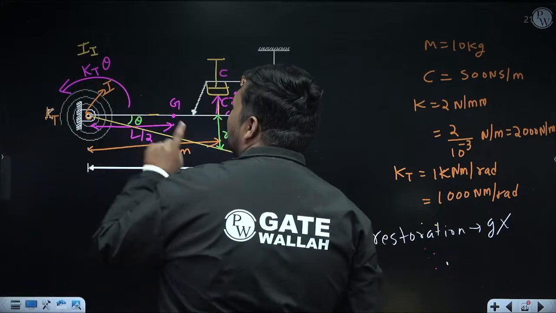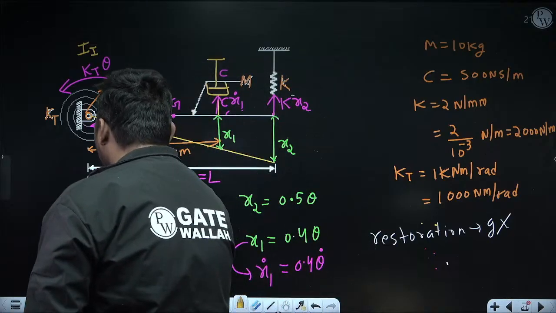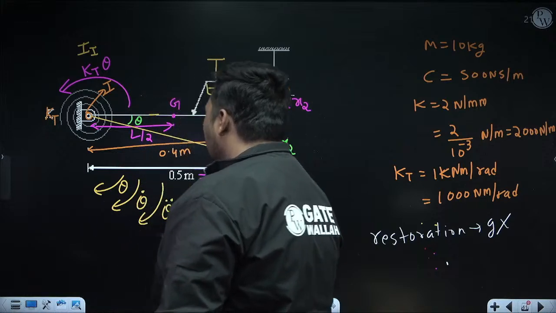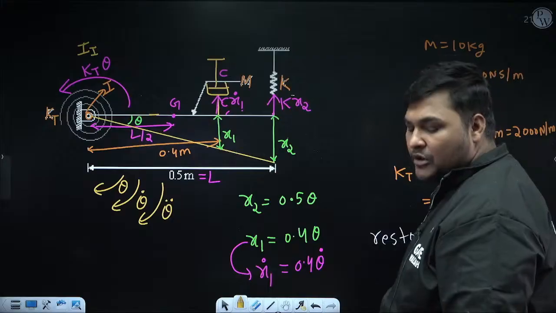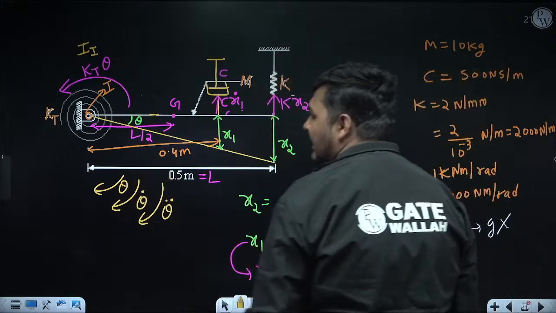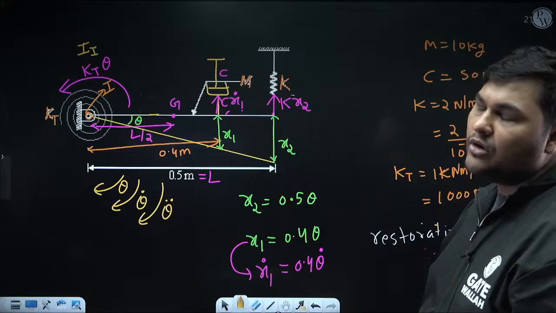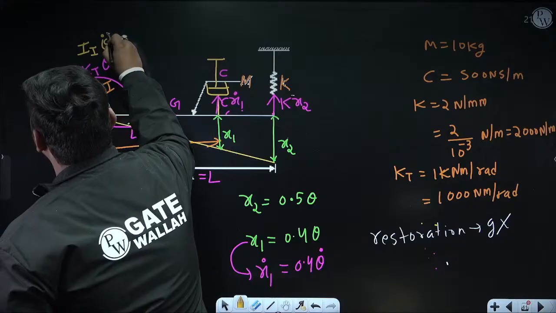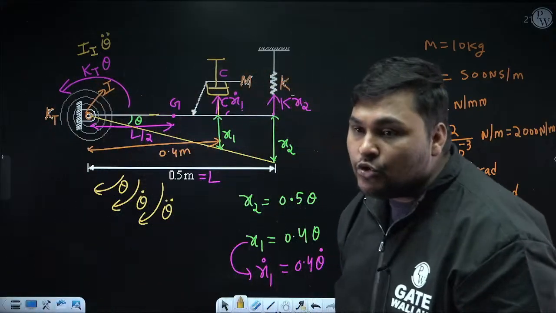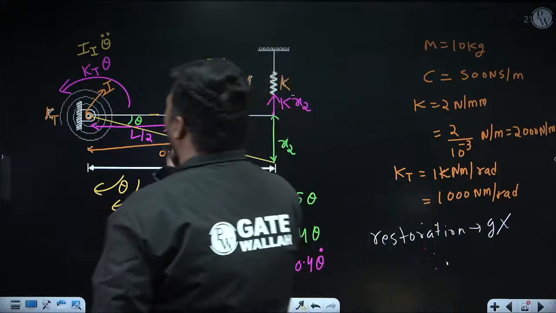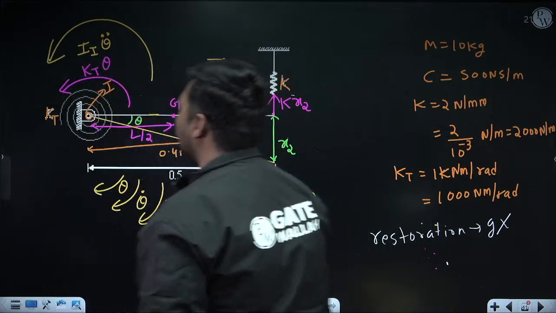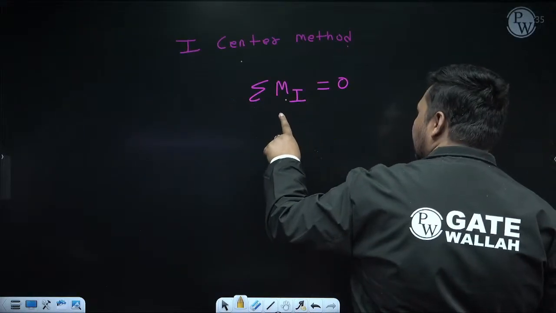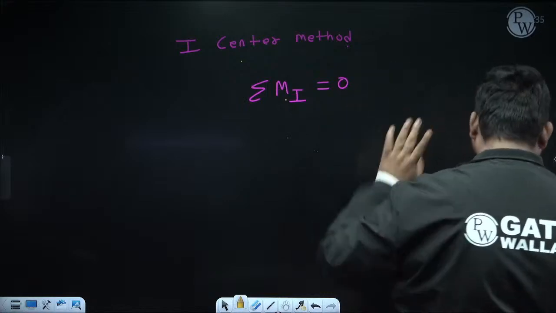Now, angular displacement of this rod is theta. Right now theta is clockwise. So angular velocity will be theta dot, angular acceleration will be theta double dot. And since we are calculating theta dot and theta double dot by differentiation, their direction will be the same as theta. Right now theta is clockwise, so theta dot and theta double dot are also clockwise. So inertial moment will be I about I into angular acceleration, which is theta double dot. And since it is a moment, it will be opposite to theta double dot. Right now theta double dot is clockwise, so it will be anti-clockwise. After applying this inertial moment, you can calculate summation of moment about I center and equate it with 0.